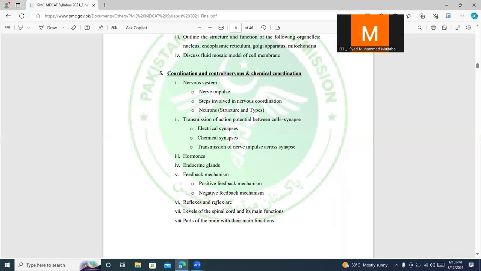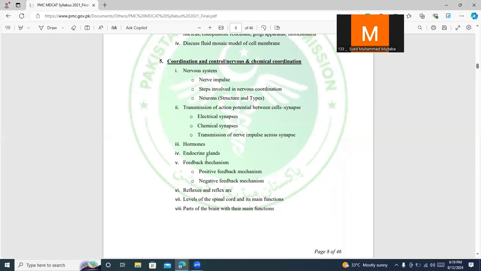Apart from this, you should know the difference between a reflex arc and a normal arc. For example, in a reflex arc, the brain is bypassed and the impulses are transferred directly from the stimulus to the spinal cord instead of going around the brain, because that would require a lot of time. So this is basically the summary.